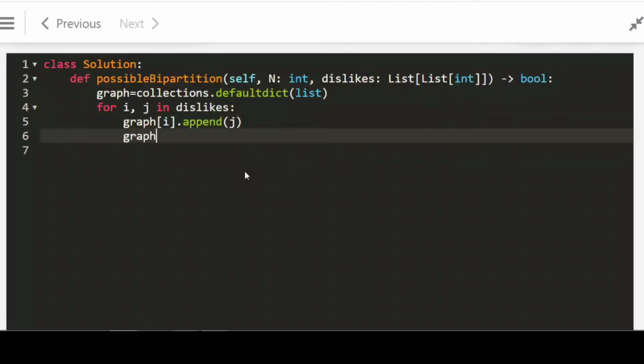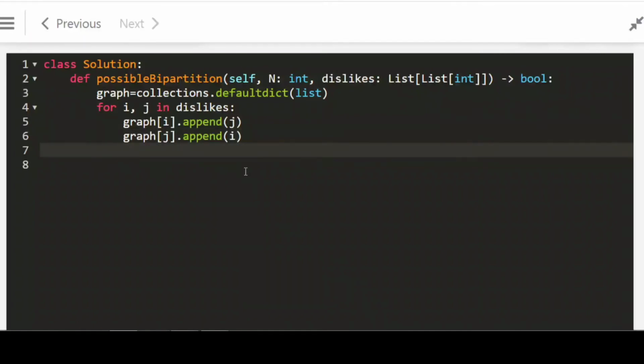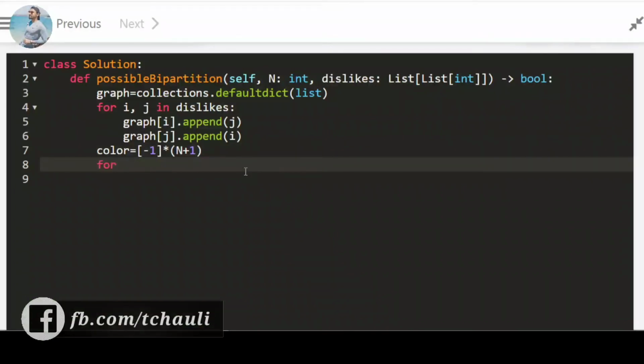And again for j, because if 1 dislikes 2 then 2 also dislikes 1, so we add graph[j].append(i). Okay, now I will take a color list. Initially I put -1 into it to check whether it was visited or not.